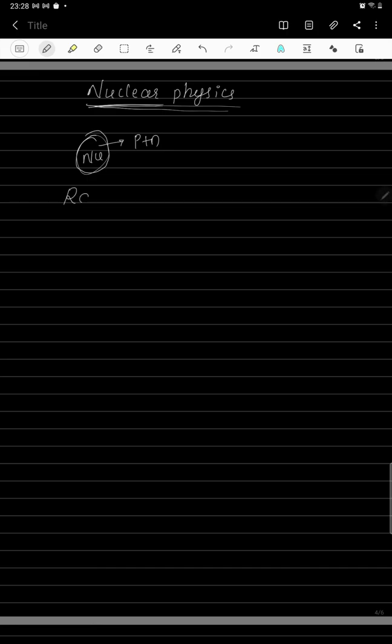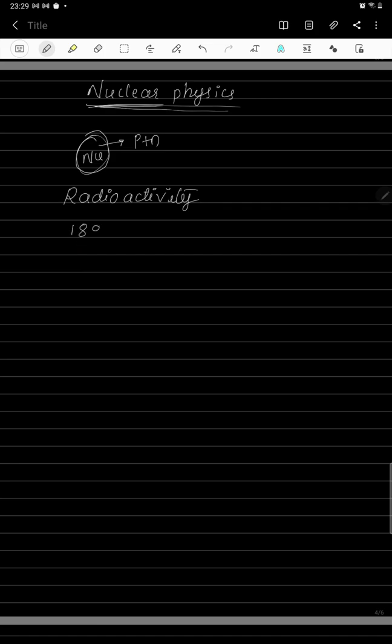Let us begin with the phenomenon that is related to the nucleus, and that phenomenon is called radioactivity. Before going into what radioactivity is, we will first study how the phenomenon of radioactivity was discovered.